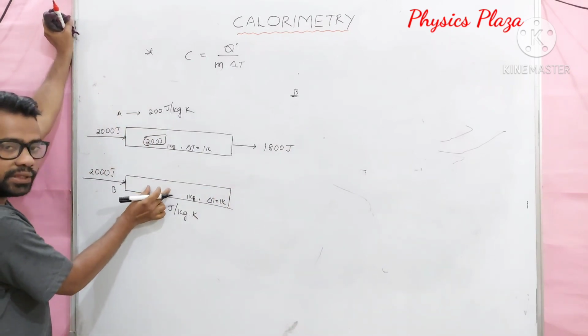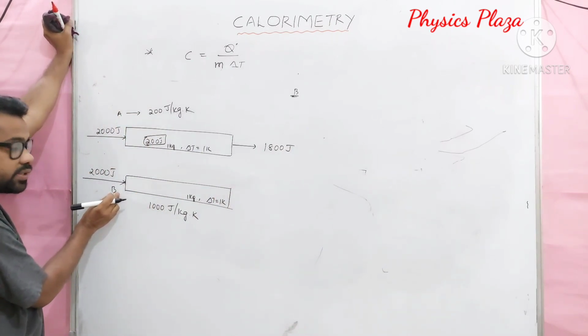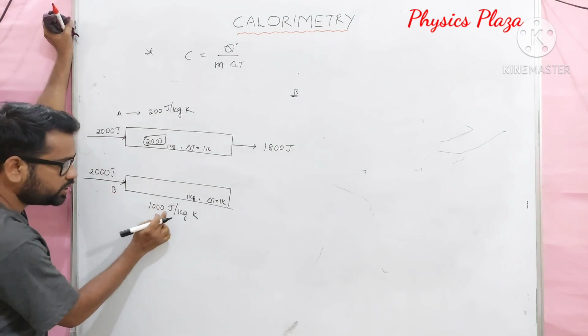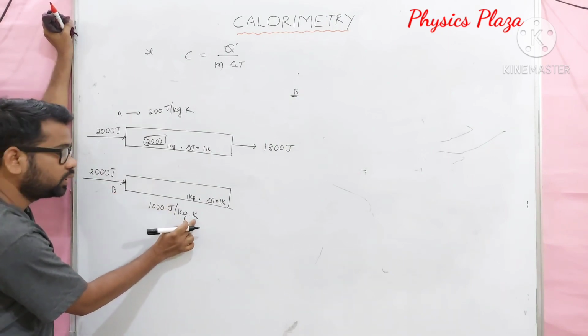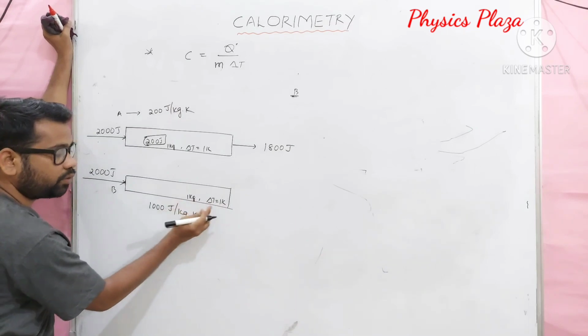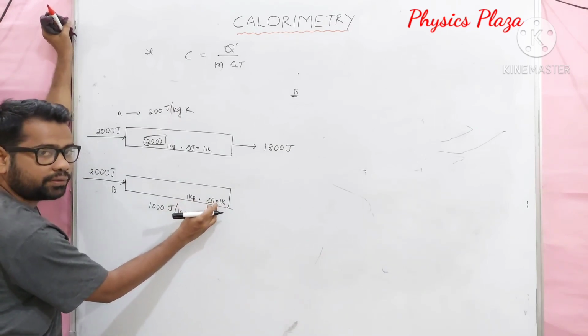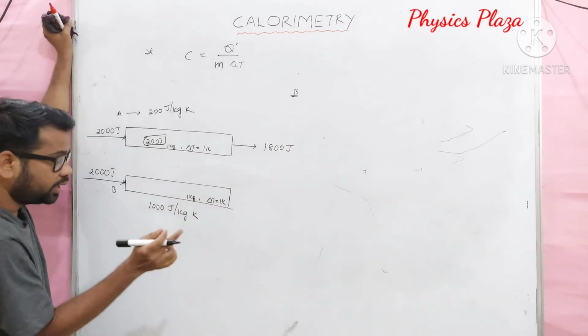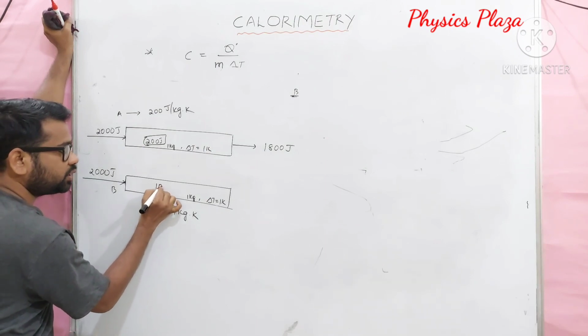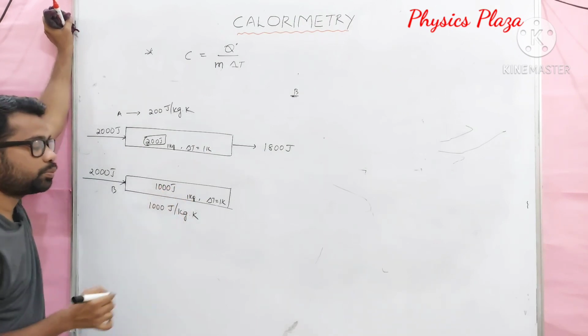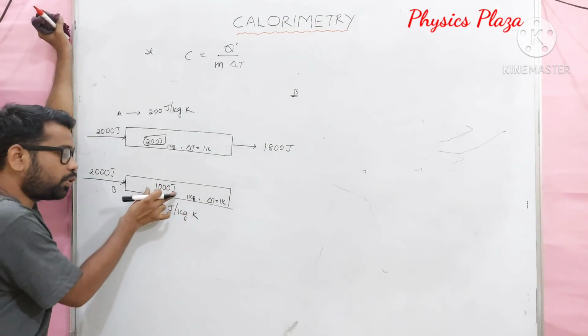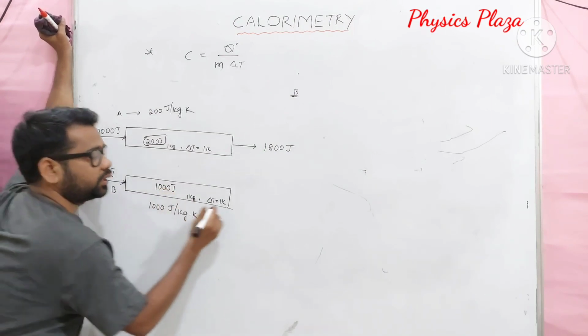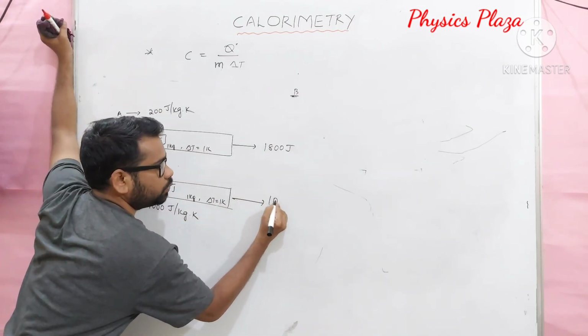Whereas in the case of body B, the specific heat capacity is 1000 joule per kg Kelvin, which means as it is a 1 kg body and we want to raise the temperature by 1 Kelvin, it absorbs 1000 joules of heat. So as body B is absorbing 1000 joules of heat, the output here is only 1000 joules.